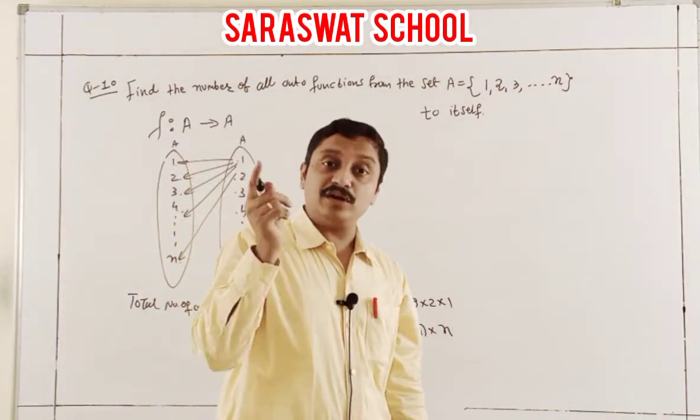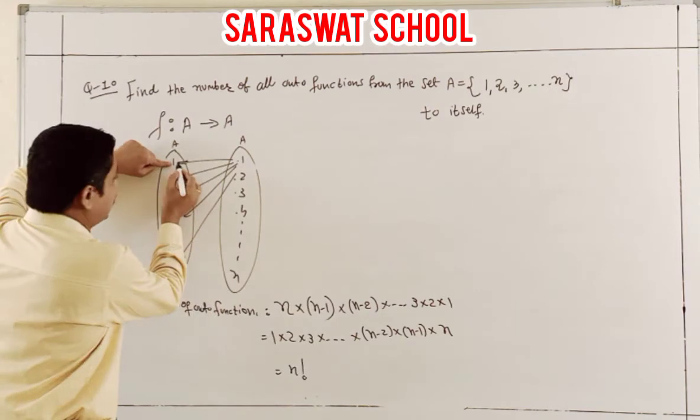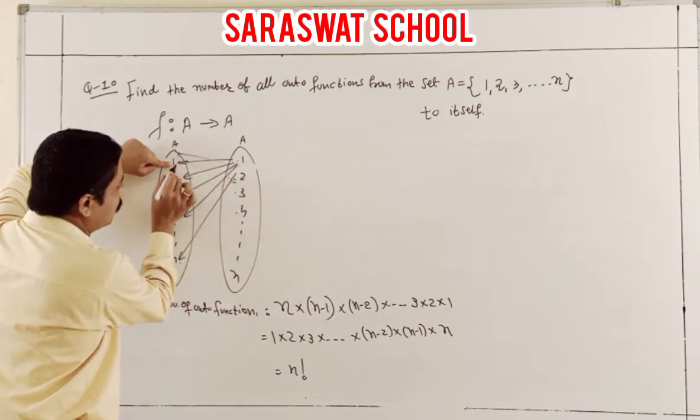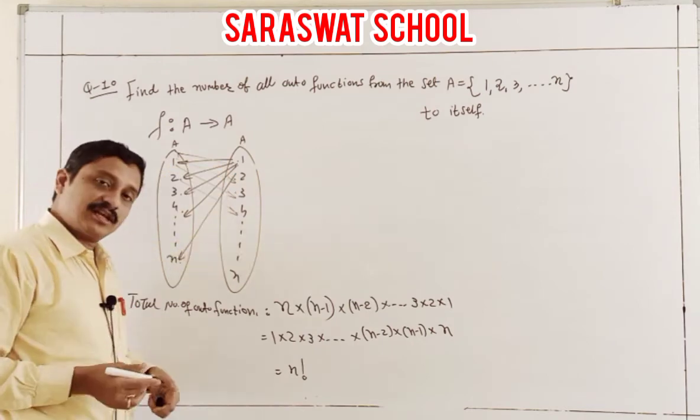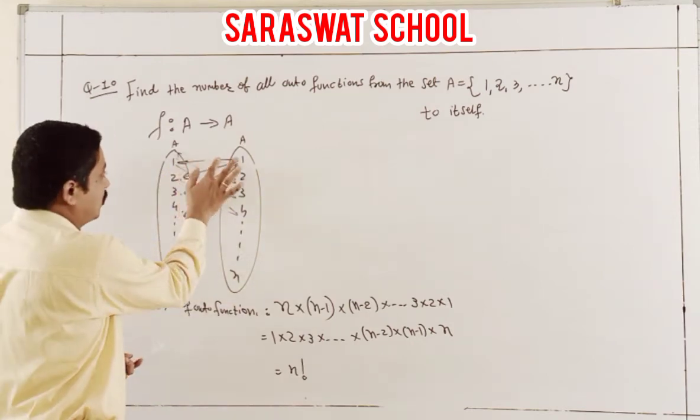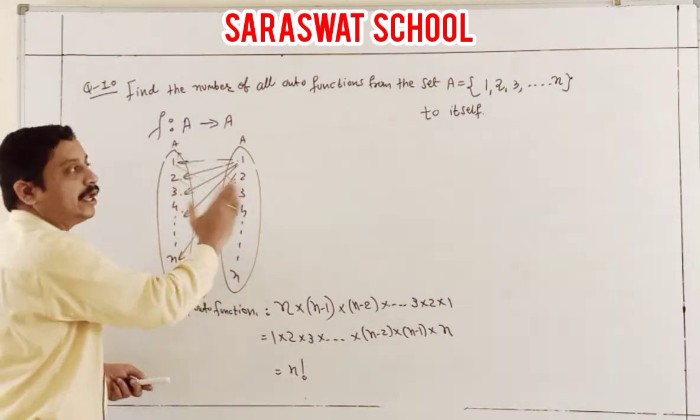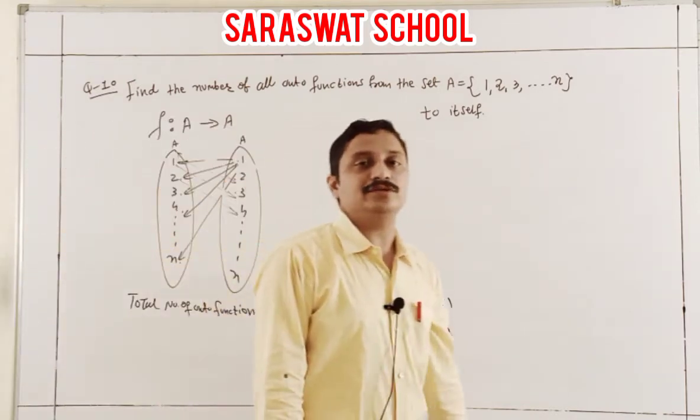If you want, you can also write it on this side. Yes, and that is also a factorial answer, because they have equal sets, given A and A. Yes. Now I am going to question 12.